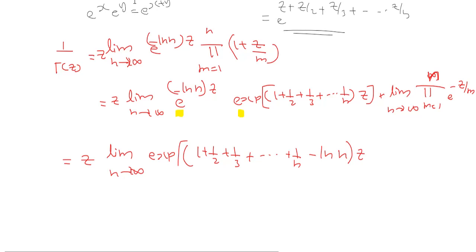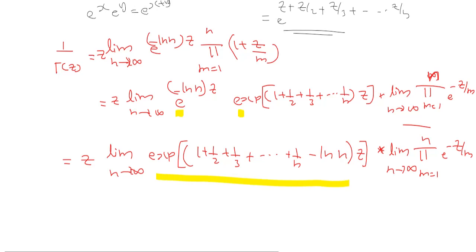So this whole thing is the exponential of this, into limit n goes to infinity product m equals 1 to n e raised to minus z by m.